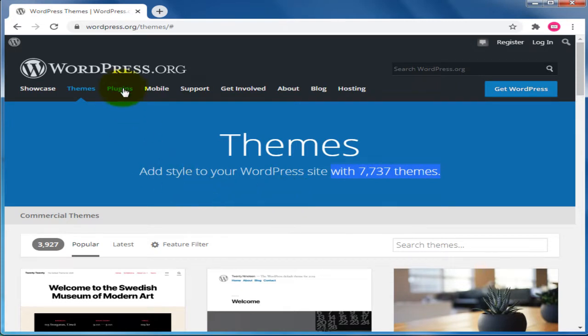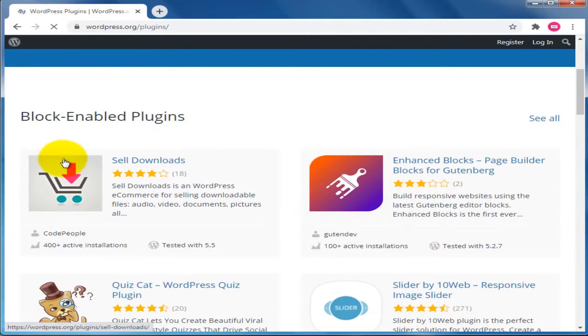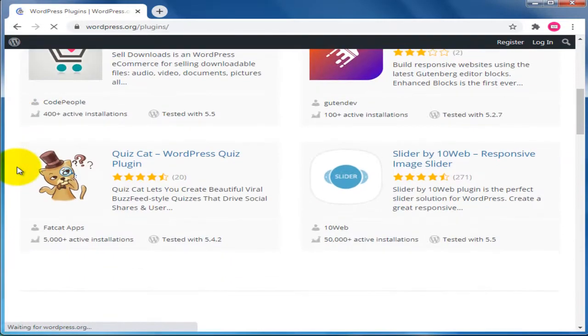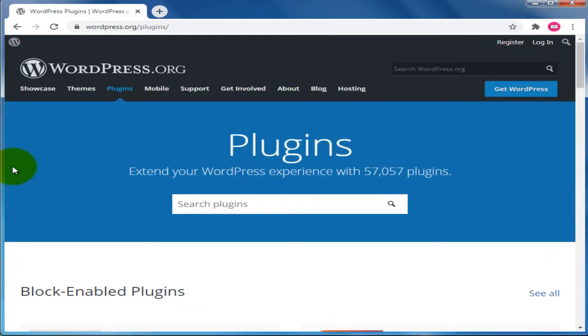After that, plugins are also available on this WordPress.org website. By using these plugins you can bring out different types of functionality, whatever you need, like a feedback form, live chat, WhatsApp messenger, that type of functionality. You can bring that into your website.